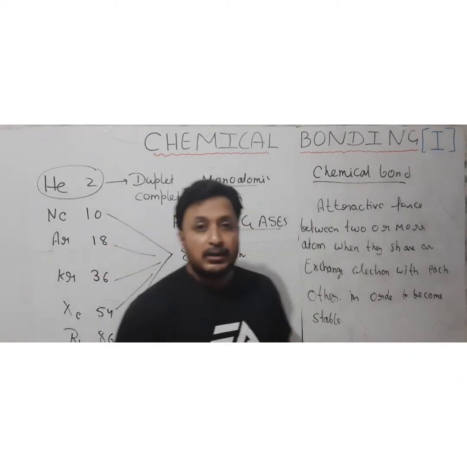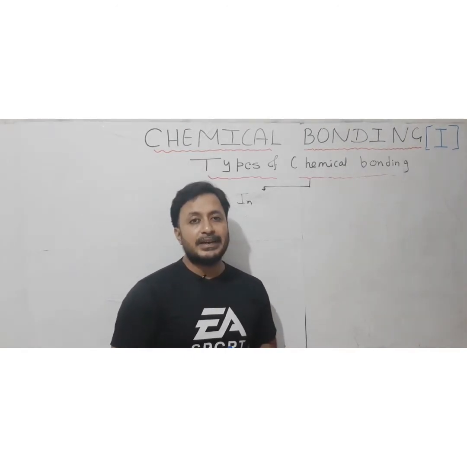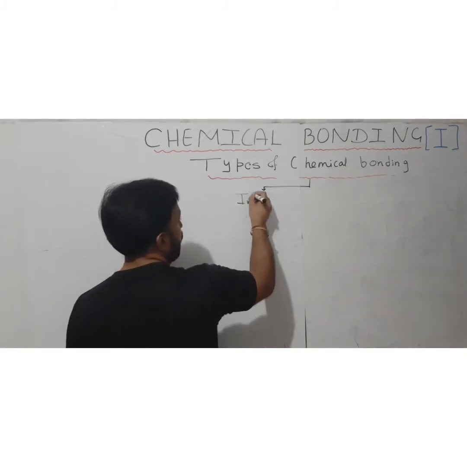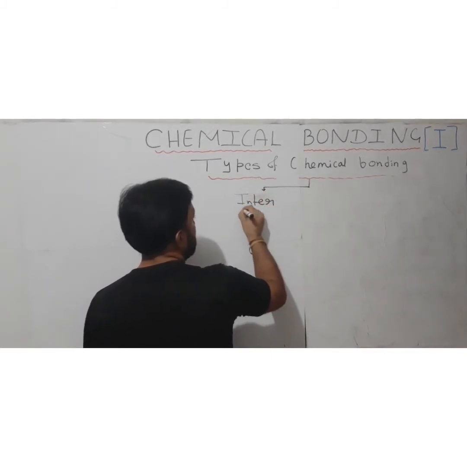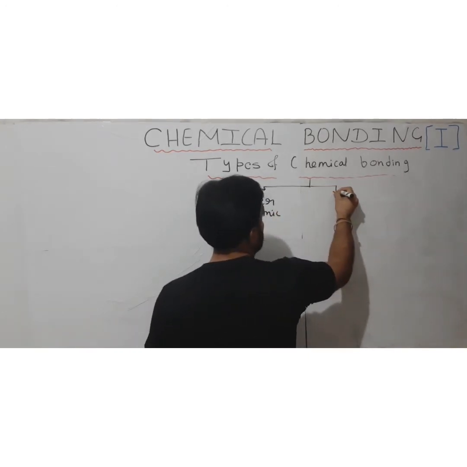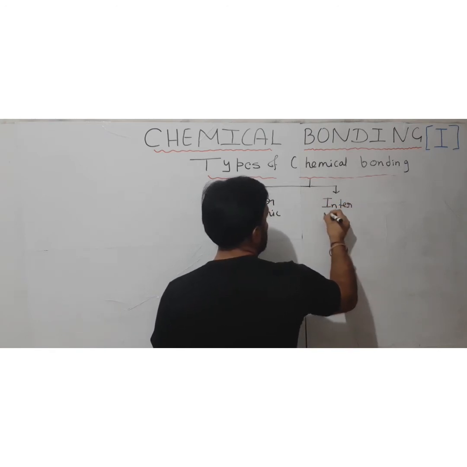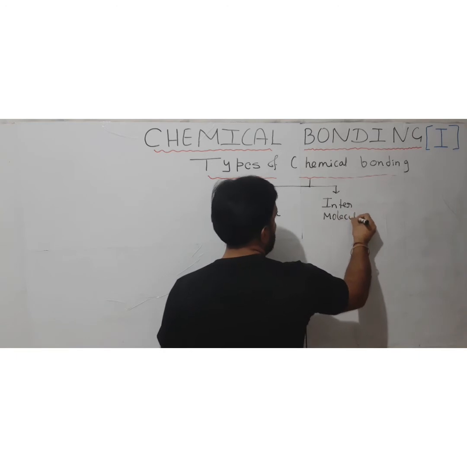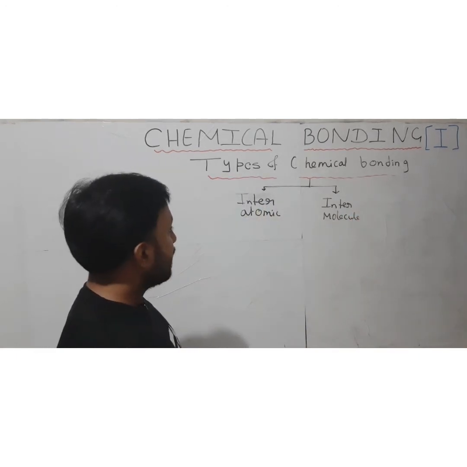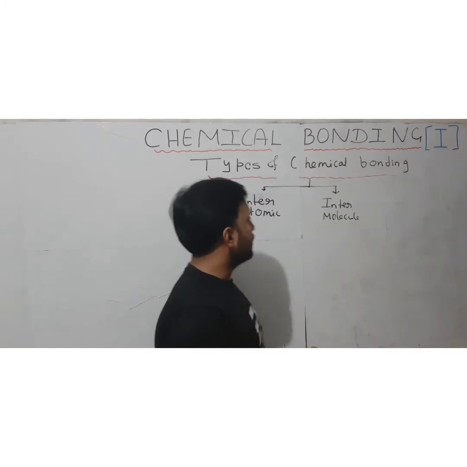Now we are going to see the different types of chemical bonding. Basically there are two types of chemical bonding: one is interatomic and the other is intermolecular. Intermolecular we are going to study in higher classes, but interatomic can come in all classes. So first we are going to discuss interatomic chemical bonding.